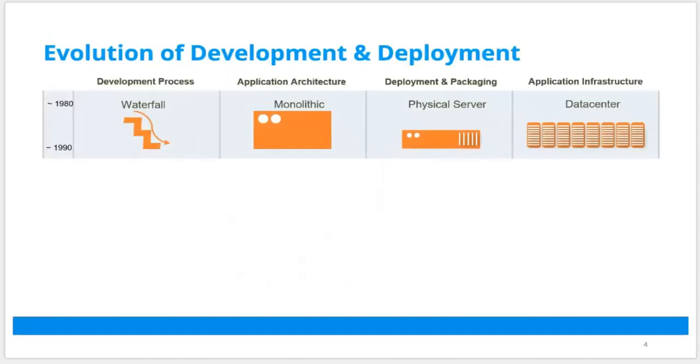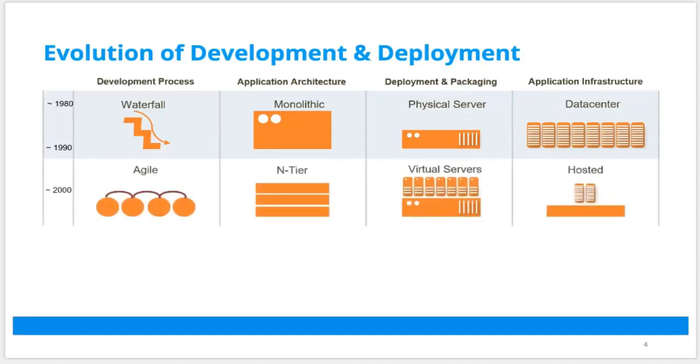With that, let's begin, let's go a little bit back, to the evolution of development and deployment. If you're coming from the 80s and 90s, the development process used to be the waterfall model. The application architecture used to be monolithic, one big bulky application, you must have heard of mainframes. Servers used to run on physical machines with the operating system, and the application infrastructure used to be in the customer's data center.